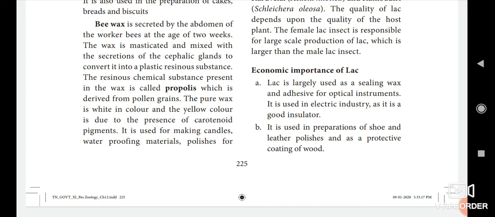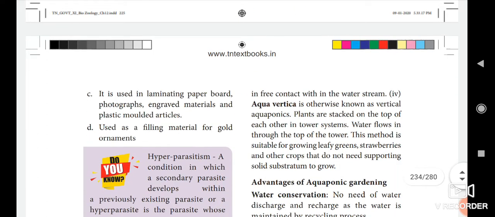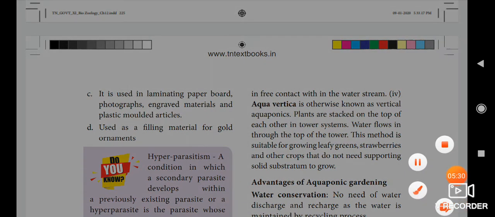Then next, it is used in the preparation of shoe and leather polishes and as a protective coating of wood. Then next point, it is used in laminating paper board, photographs, engraved material and plastic molded articles. In these kinds of things we use lac.